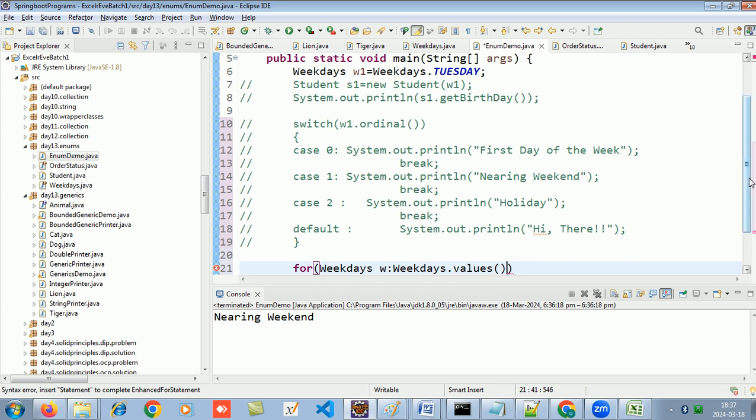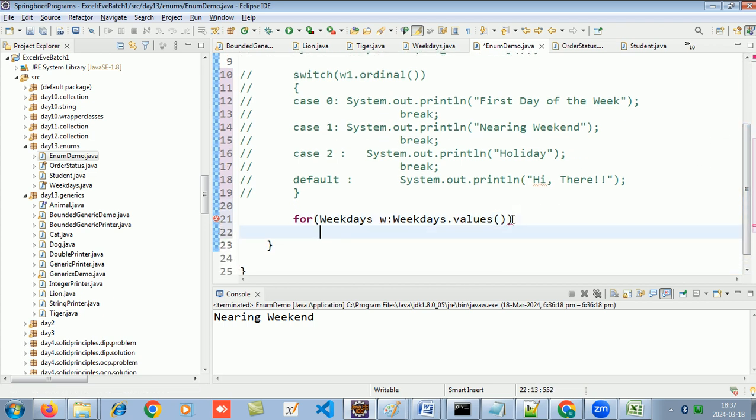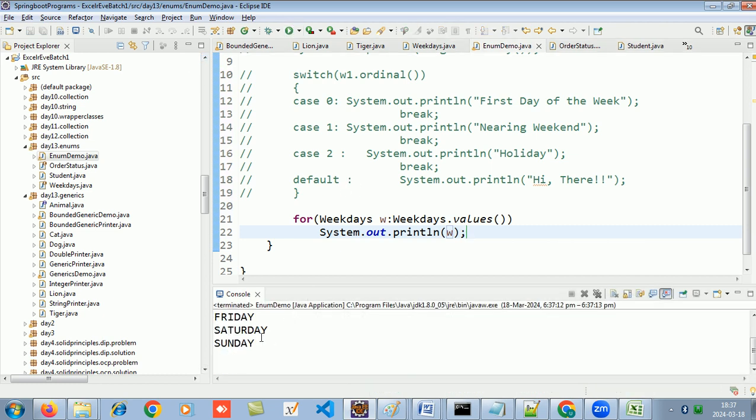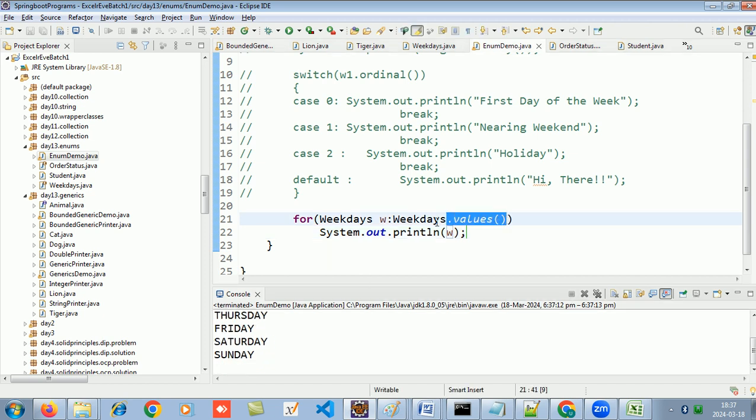So it will iterate through that enum, and now you can display the values. So if I display W, it will display me all the values of the enum. So that is, using the values method, you can read all the values of the enum and iterate through it.